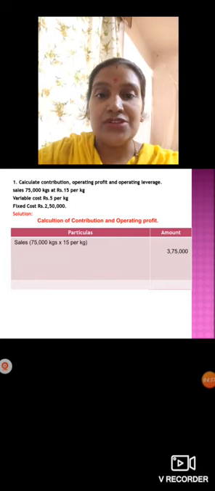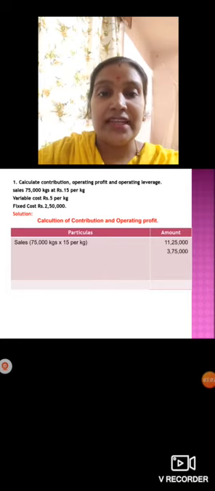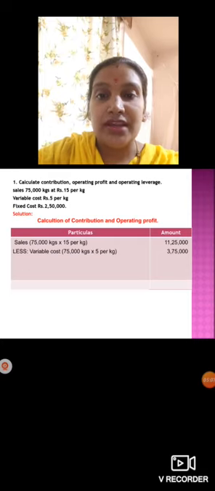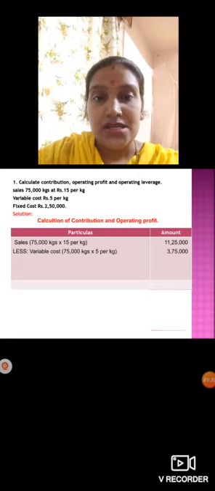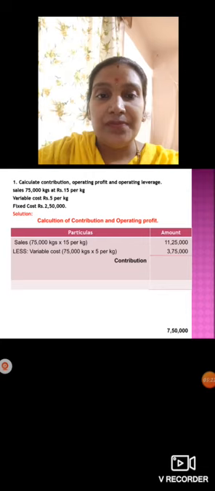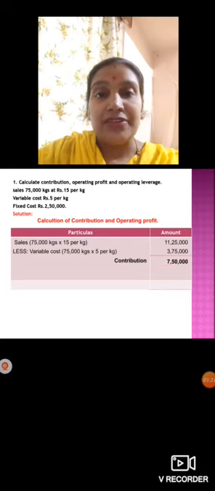Okay, so first you should write sales value. Sales equal to 75,000 kg they have given into 15 per kg. So how much will we get? 11,25,000. Less variable cost, how much do we have? 75,000 kg into 5 per kg, because they have given variable cost as rupees 5 per kg. So 75,000 into 5 per kg, you'll get 3,75,000. So how much will we get as contribution now? If you less it, you'll get 7,50,000.